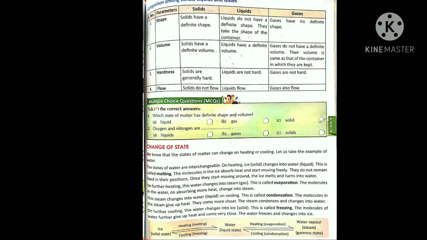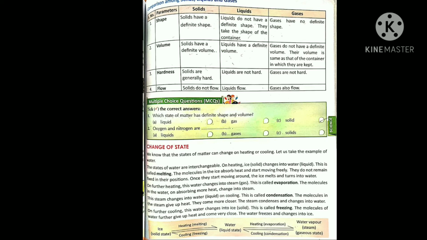On further heating, this water changes to steam, meaning gas. This is evaporation. The molecules in the water, when they absorb more heat, change into steam. They had already absorbed heat, so they formed the liquid state from the ice, and when they absorb more heat, they change into steam. This steam changes into water on cooling. This is called condensation. The molecules in the steam give up heat. They come closer and the steam condenses and changes into water.